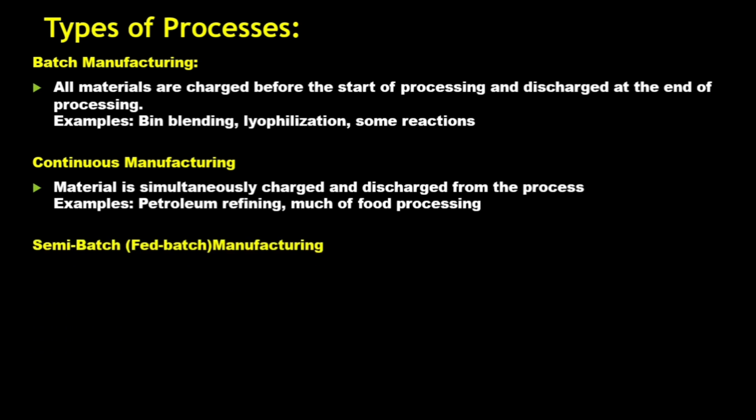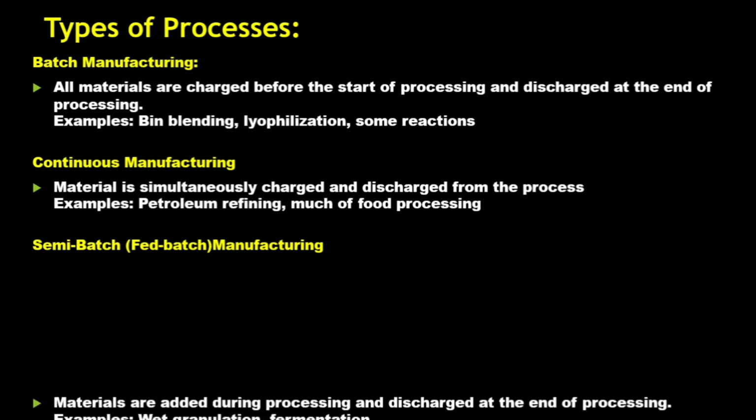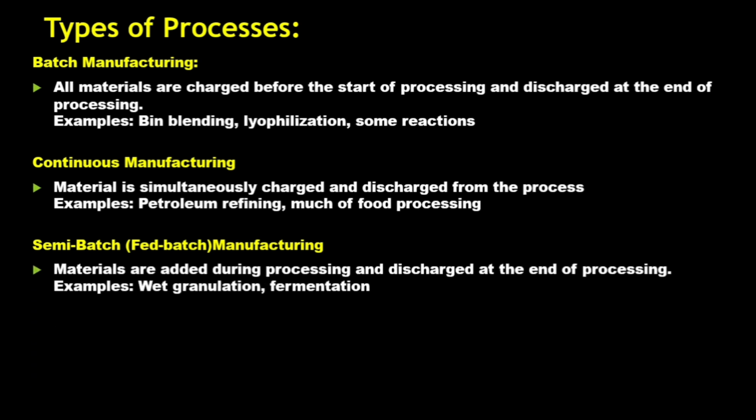Then semi-batch manufacturing. This process is also known as fed batch manufacturing process. Materials are added during the processing and discharged at the end. So the raw material is given initially and back to back, and the final output is taken at the end, not continuously. So this becomes semi-batch manufacturing.